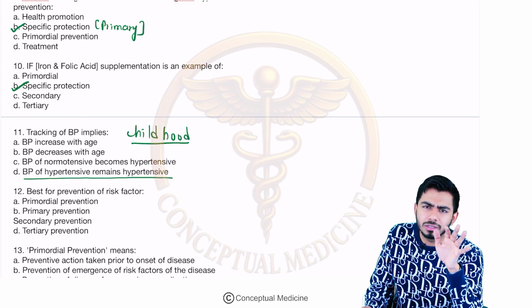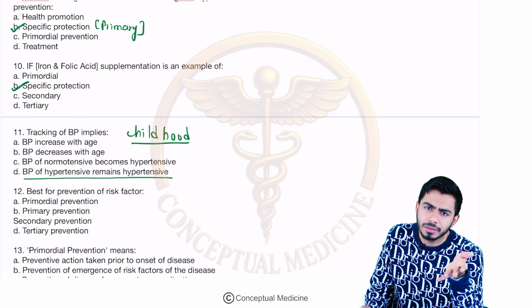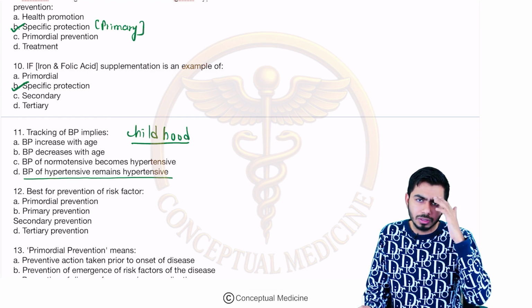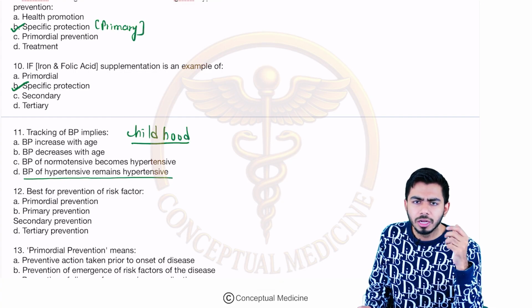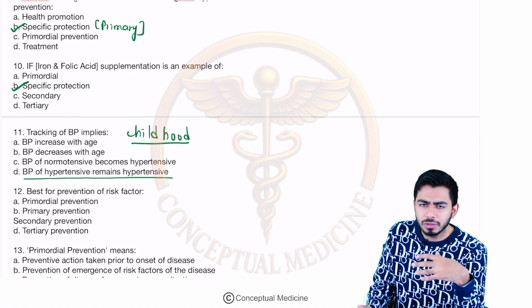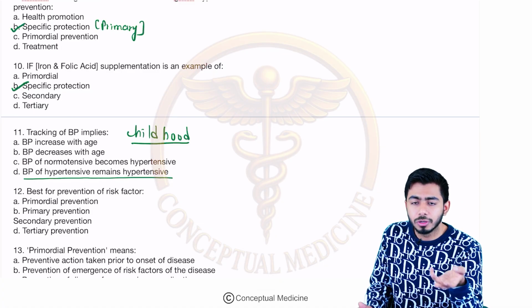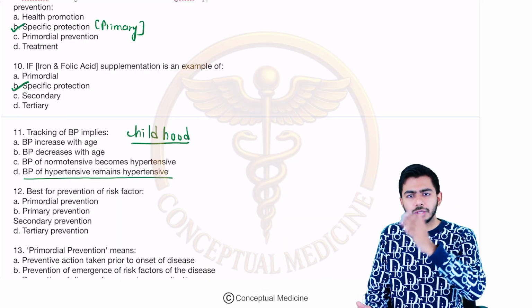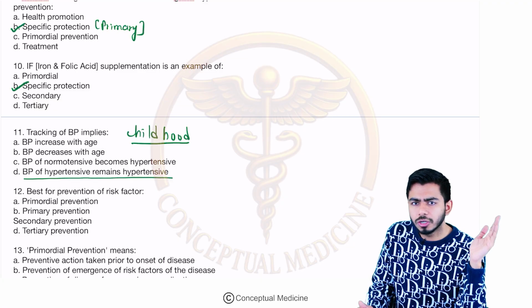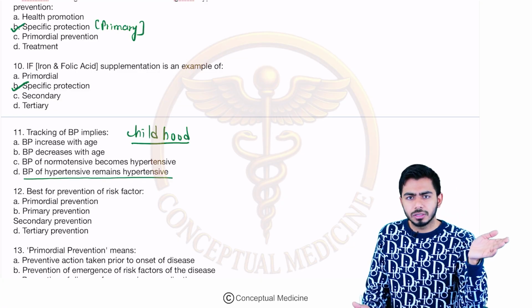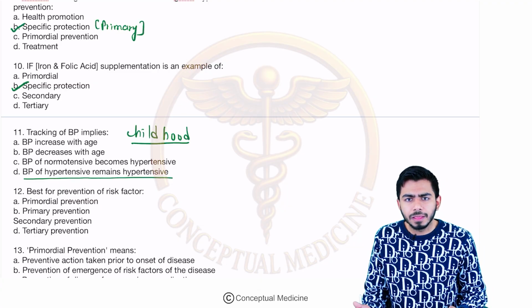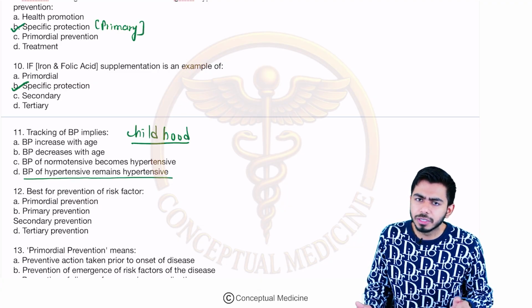Now at the age of 30 years, let's say this patient came with undiagnosed hypertension. He was having headache, palpitations, these kinds of symptoms, and now you check the BP and it is coming like 180 by 120. This patient will be shocked, like how is it possible, right? Because this patient was not checking the BP earlier. Maybe the patient's BP was on the higher side from childhood, but nobody measured it regularly, and the first time he checked, it is like this.